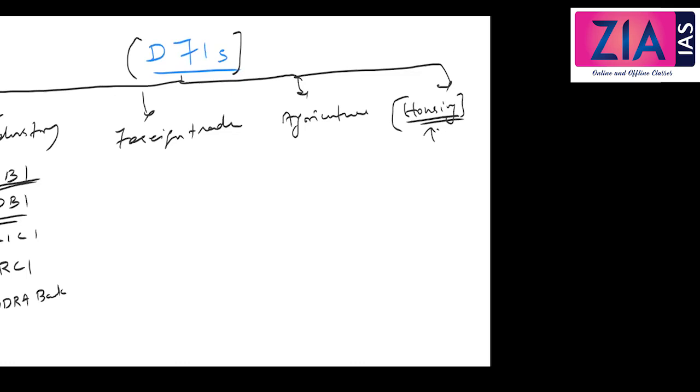What about foreign trade? Only one. What is that? Exim Bank, sir. Exim Bank. Agriculture, only one: NABARD. Housing, only one: NHB, the National Housing Bank. We'll discuss this. So these are the DFIs we will discuss.